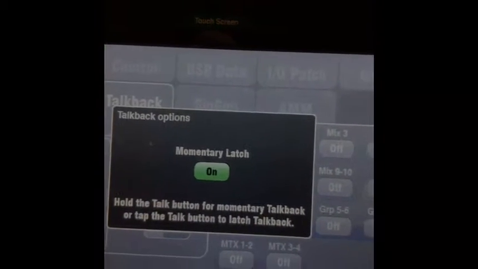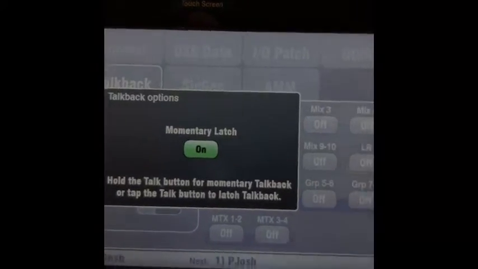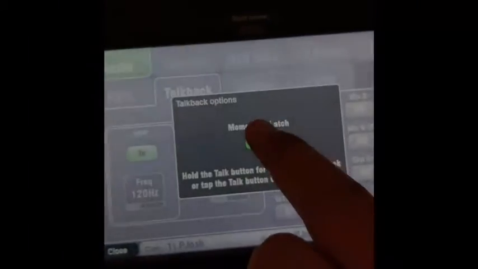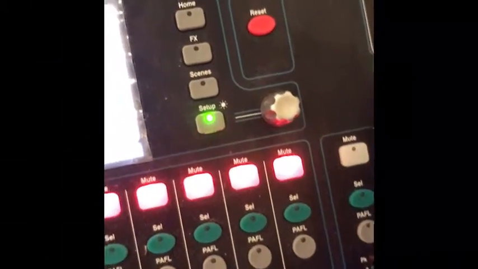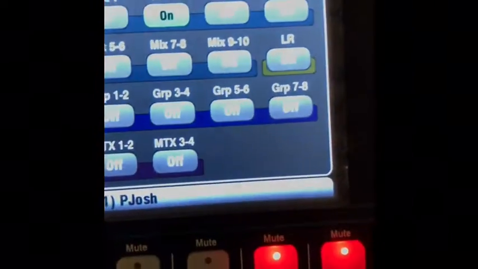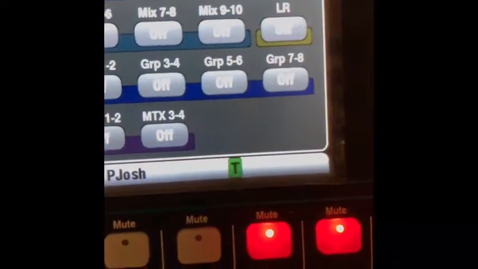And then the other thing is we have here Options, and this is Memory Latch. Right now it's on. What it means is that when we hit the talk button, it stays on. Or if you turn this off, then every time you want to talk, you have to hold the button. The moment you release the button, it turns off. So you have to just hold the button.